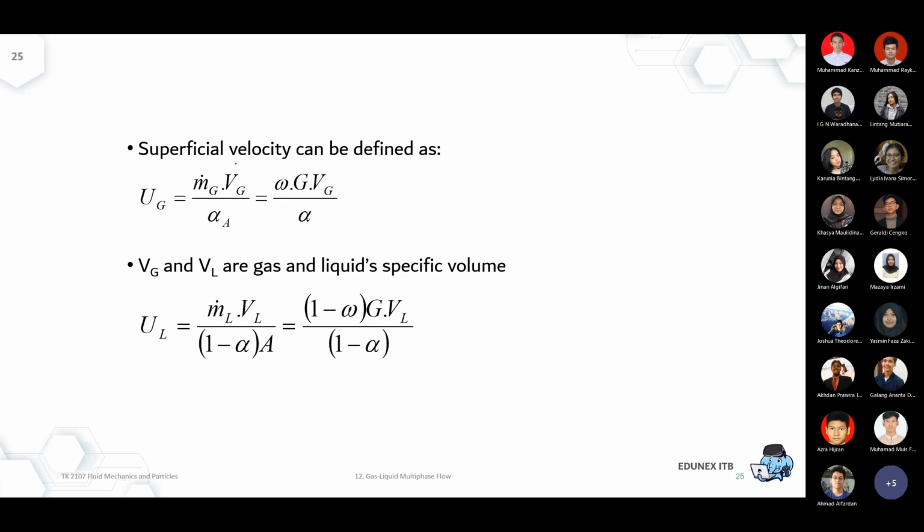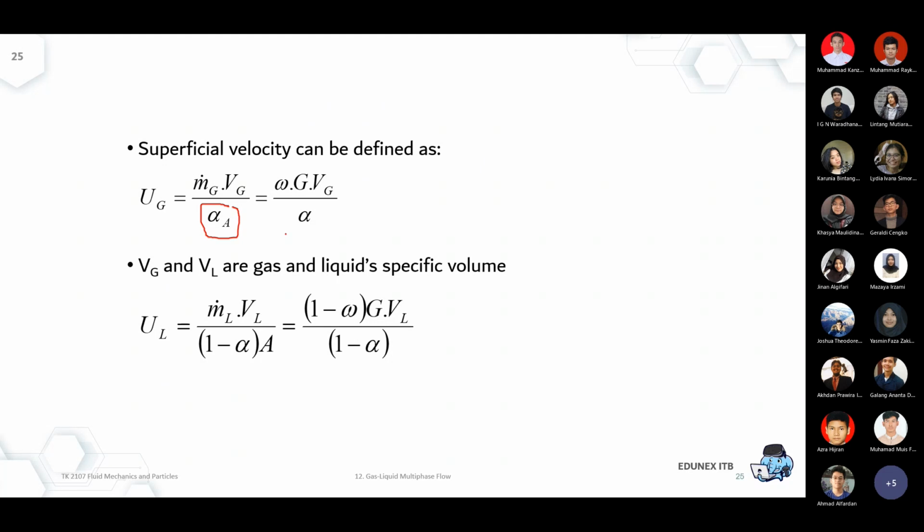Superficial velocity, again, remember the assumption here is it's corrected by the alpha, almost equivalent to the void fraction or the porosity that I explained in the absorber, filled by the particle.